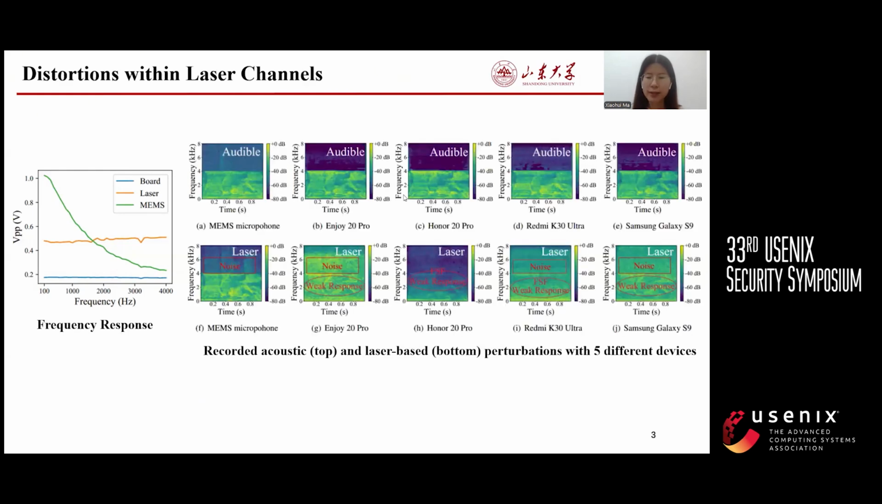Then we use 5 devices to record audible and laser perturbations respectively. Each of the images of laser perturbations exhibits 2 or 3 types of distortions. 1. Additional noise. 2. Weak response, resulting in a low SNR. And 3. Distortion caused by FSF. I will introduce corresponding methods to address the distinct distortions.